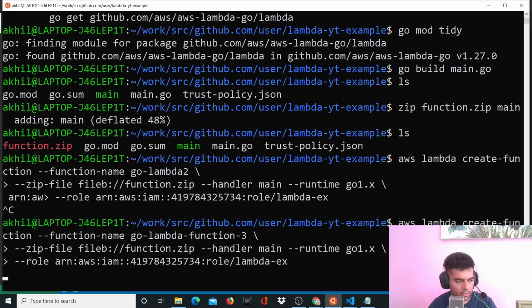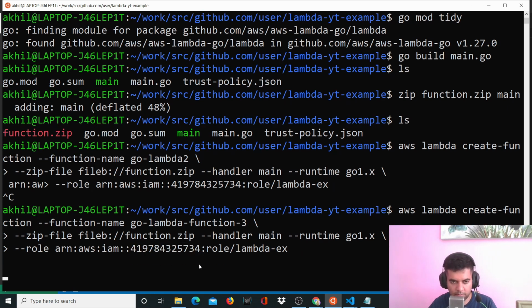Everything seems fine right now. One more thing that I forgot to mention is that this is my particular Amazon account ID. You need to replace this number with your account ID, all right? Otherwise, this program won't work.